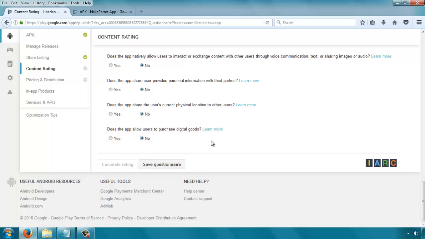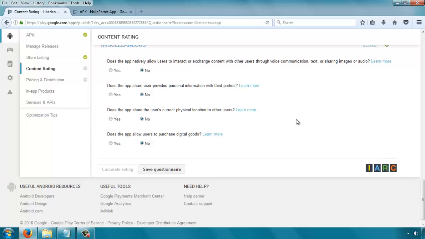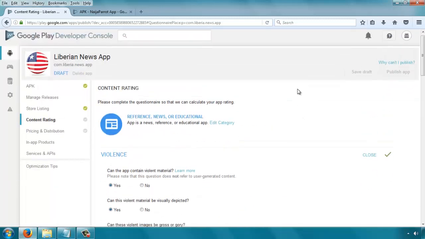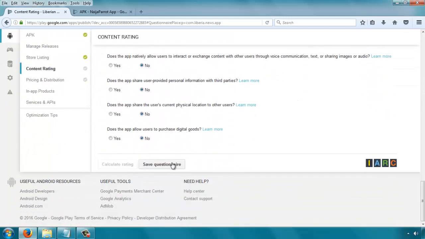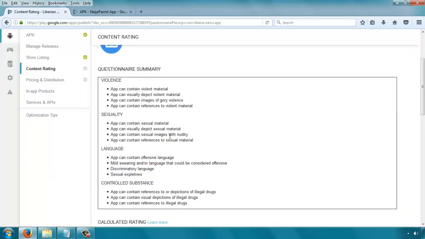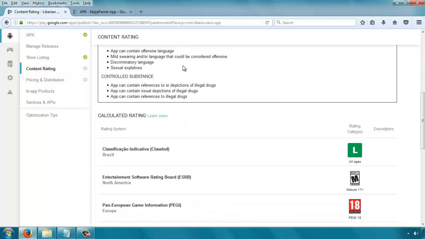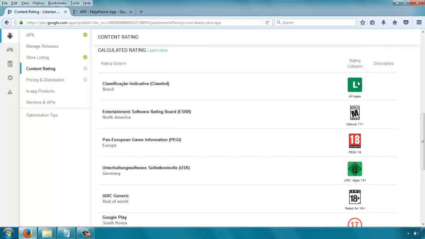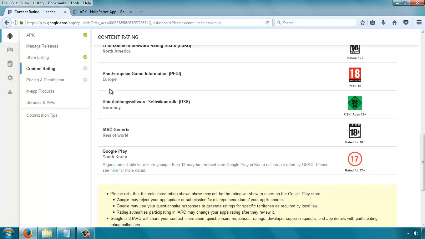So the questionnaire is quite long, but we finally got to the end. You can review your answers and so on, make sure everything is okay, and click on save questionnaire, and then click on calculate rating. So once you do that, it goes through all your options and gives you a calculated rating based on worldwide standards for various regions. You can see Pan-European Game Information 18 plus, IARC 18 plus, Google Play 17, and so on.